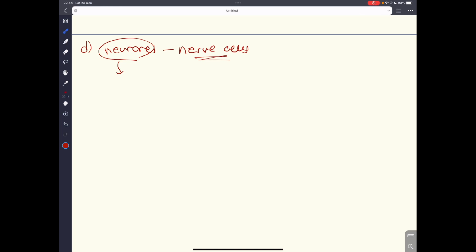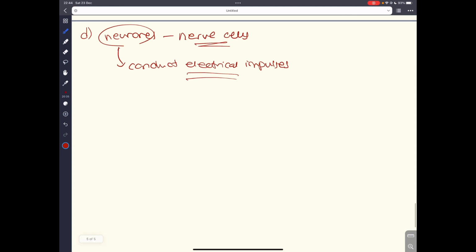In this level, you have to use neurons as the key term, and their main purpose is to conduct electrical signals, electrical impulses. You will later learn about how they transmit their electrical impulses and signals in a later chapter.